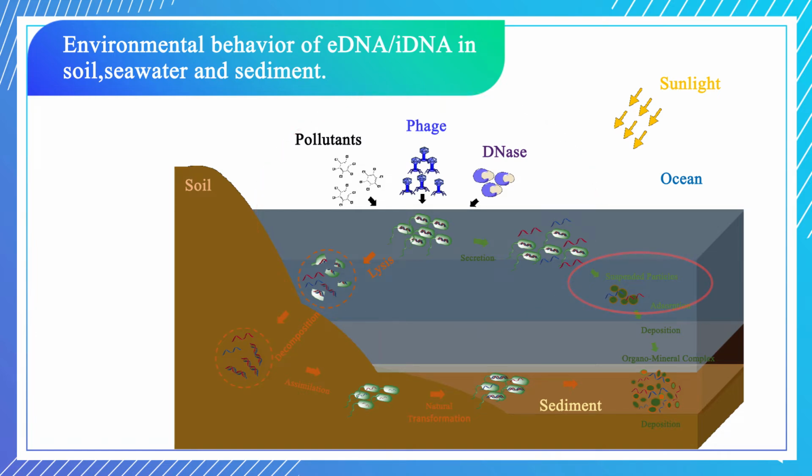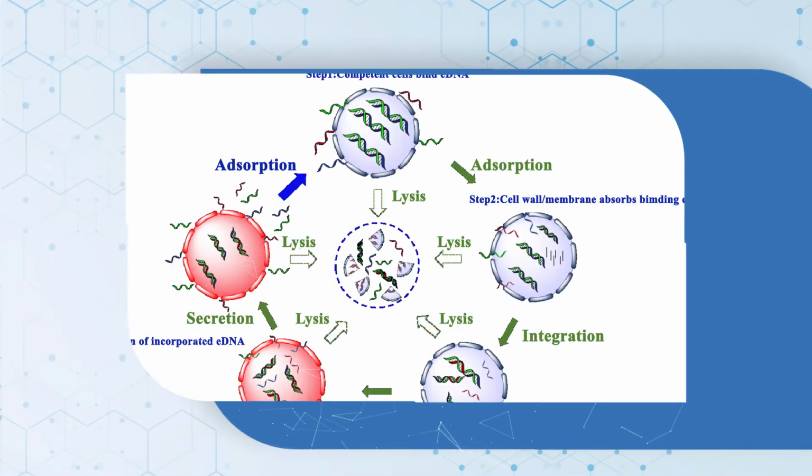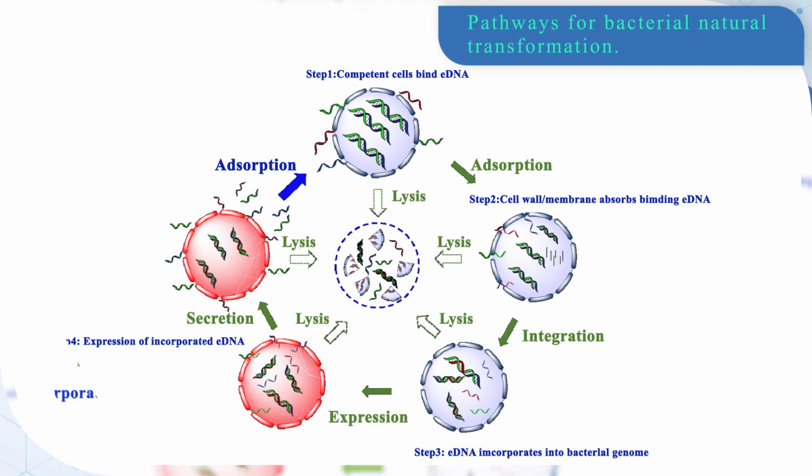Environmental properties including mineral composition, pH, humus, and cation content exerted cross-impact on the absorption kinetics of eDNAs in environmental microbiome. Hydrolysis, oxidation, chemical cross-linking, and exogenic nuclease degradation are all important processes involved with the degradation of eDNAs in environment. Moreover, natural transformation of eDNAs is the main mechanism of eukaryotic absorption, incorporation, and expression of eDNAs.